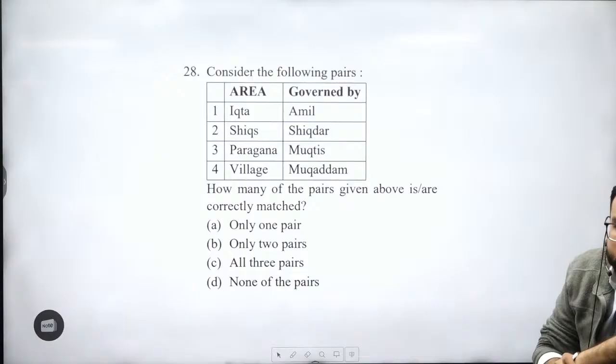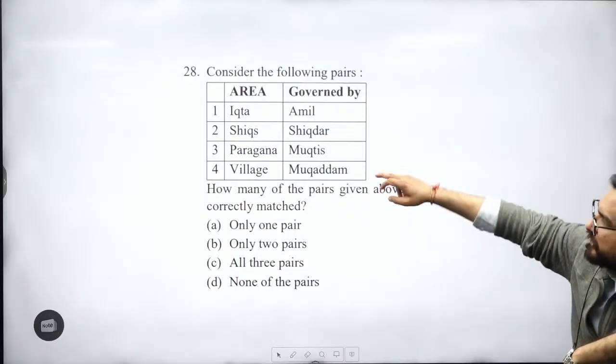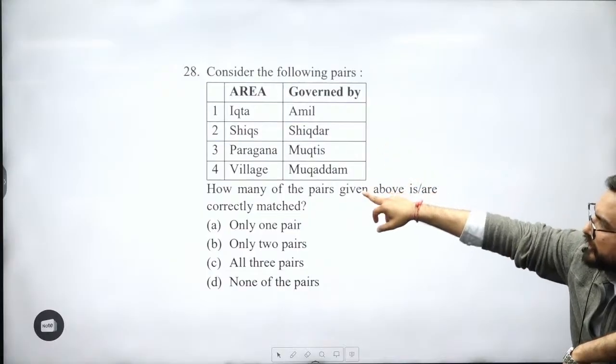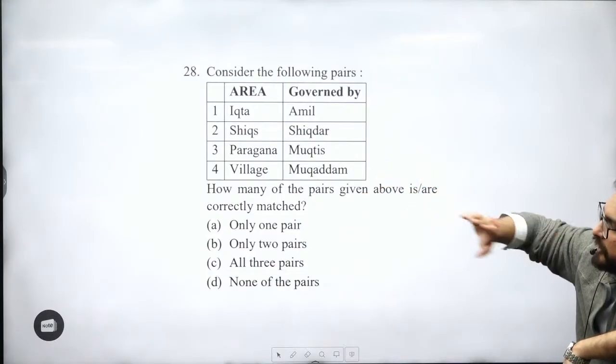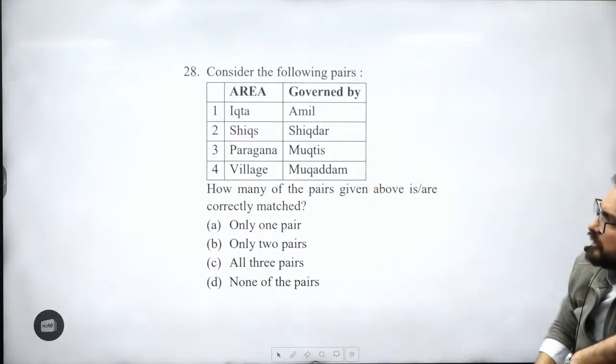Ikta Amil, Shikhs, Pargana Amil, and this is interchange. Pargana Amil, Muktis will be Ikta. Village Muqaddams and Khuds, right? This is right. Again, this has been come in the examination in the form of Amil. Answer will be